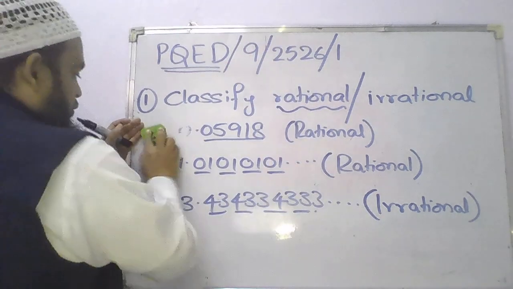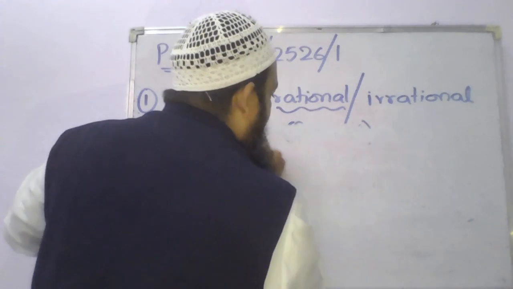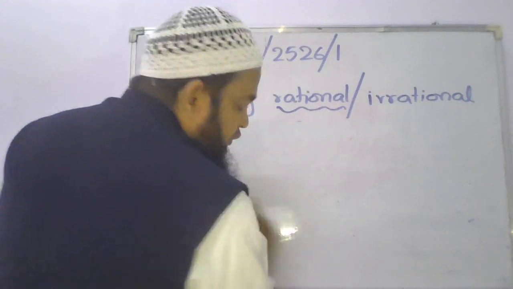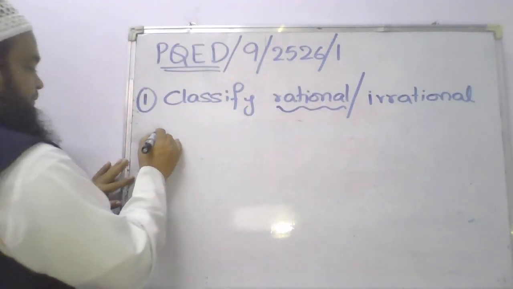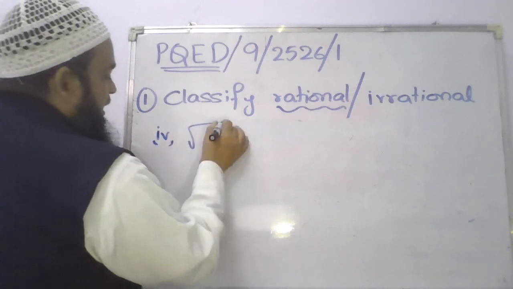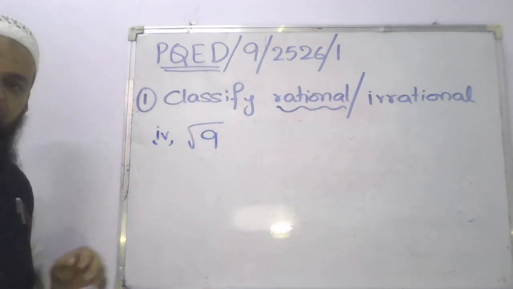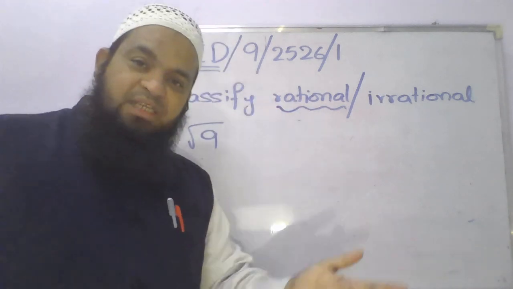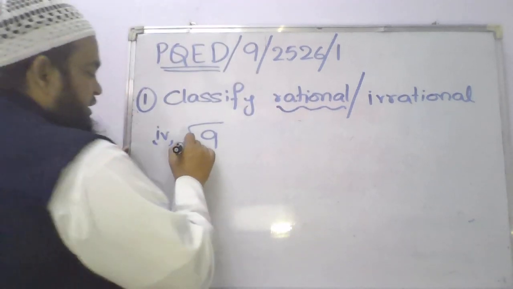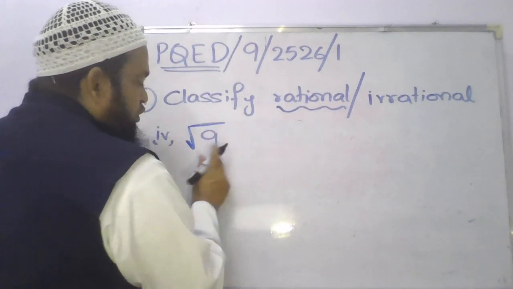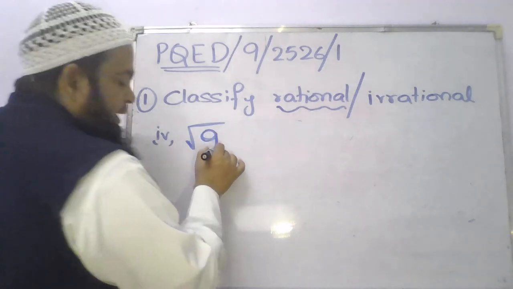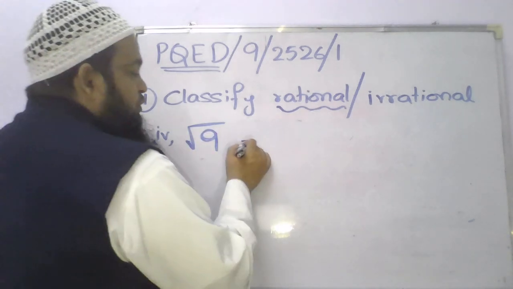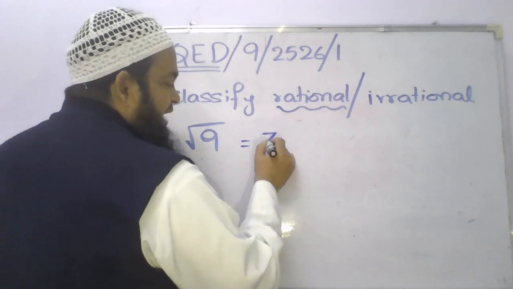Now, what is the fourth problem? The fourth problem is root 9. Whenever we see a root, don't go in haste, because the square root of a perfect square is always a whole number.